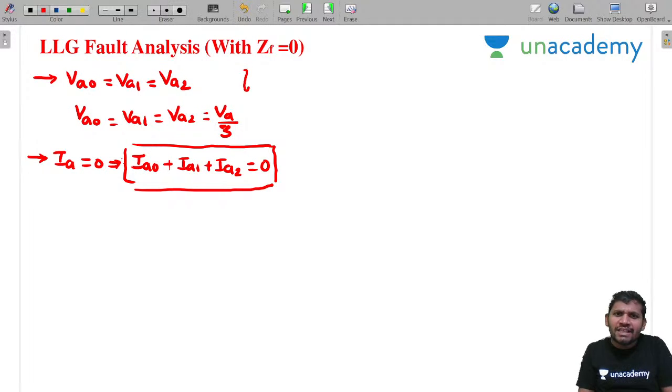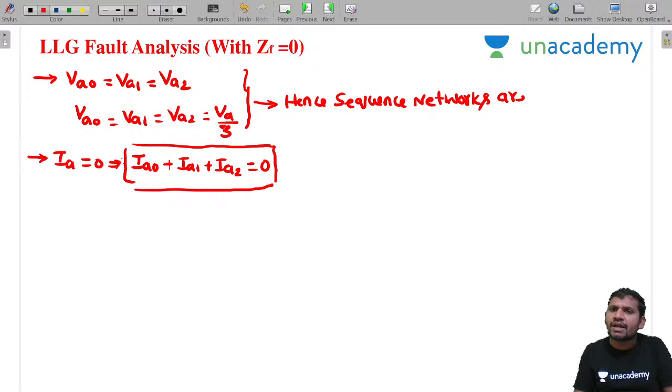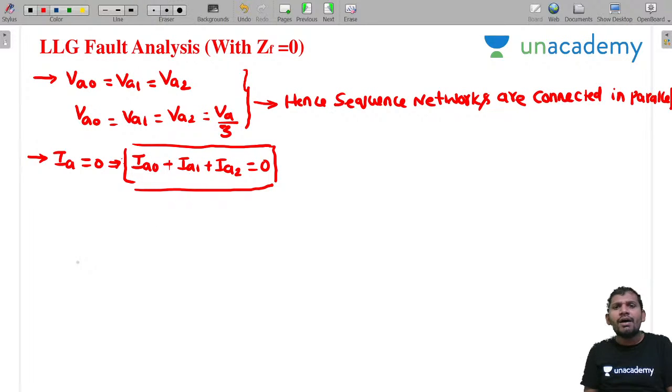Now, because all the sequence voltages are equal, hence the sequence networks are connected in parallel. All this analysis is under fault conditions. Why are they connected in parallel? Because all the sequence voltages are equal. Now I am connecting all the sequence networks in parallel. Please concentrate; I am connecting them under fault conditions.